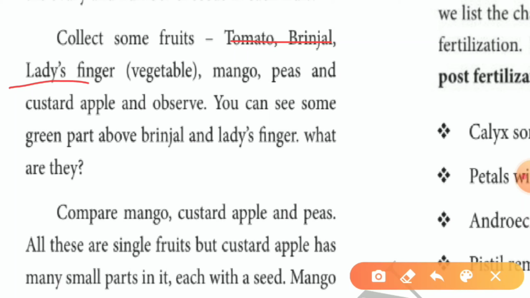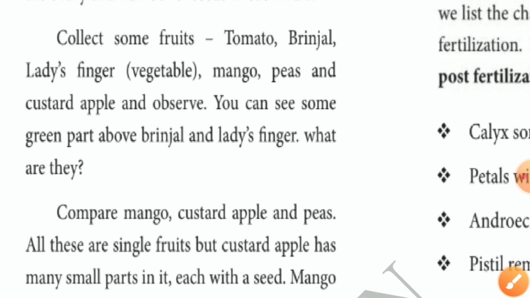You can see some green part above the brinjal and lady's fingers. What are they? We already discussed this in the previous class, no? What is meant by the green part? The green part is called? Very good, chappal only. This chappal is present on the fruit part also. The brinjal and lady's fingers have that green part that is present up to the fruit also. Compare mango and custard apple.